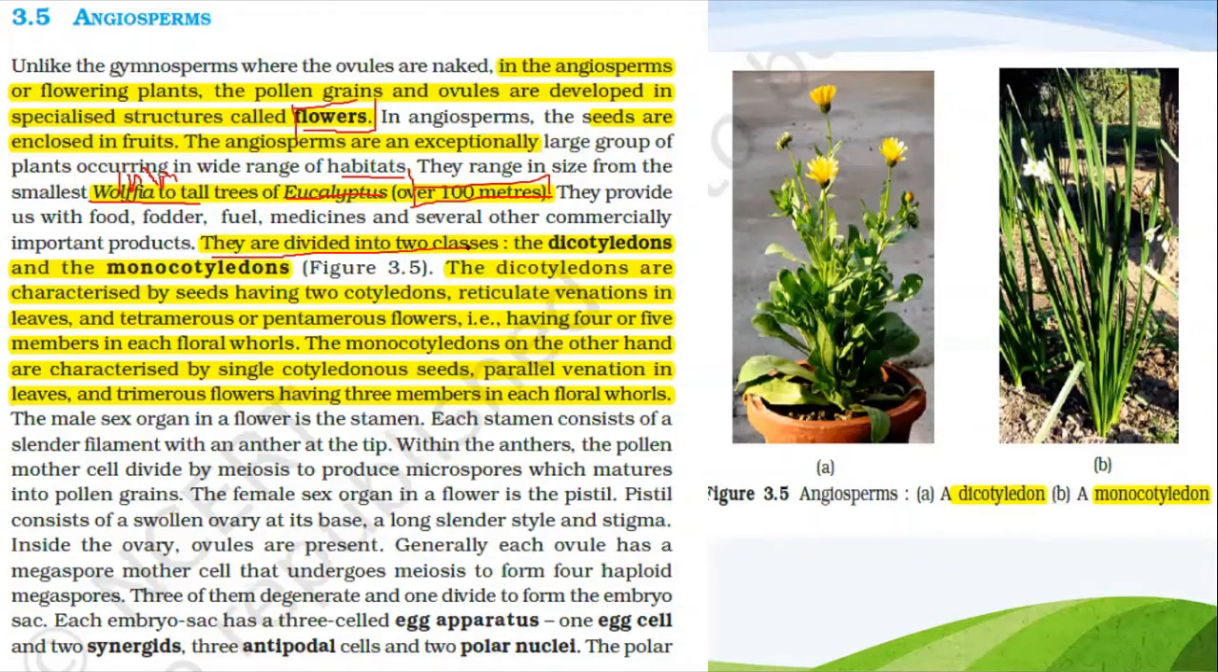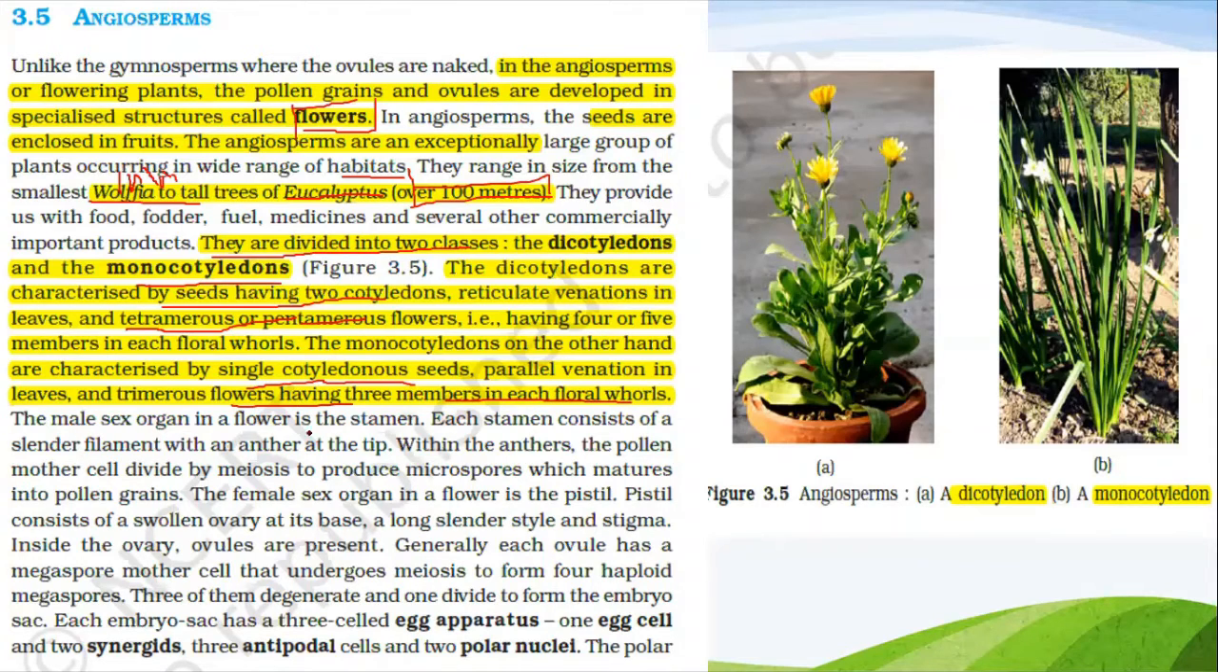They are divided into two classes, dicotyledons and monocotyledons. The dicotyledons are characterized by seeds having two cotyledons, as the name suggests, reticulate venation in their leaves, and tetramerous or pentamerous flowers, which means having 4 or 5 members in each floral whorl. The monocotyledons, on the other hand, are characterized by single-cotyledon seeds, parallel venation in the leaves, and trimerous flowers, having 3 members in each floral whorl.